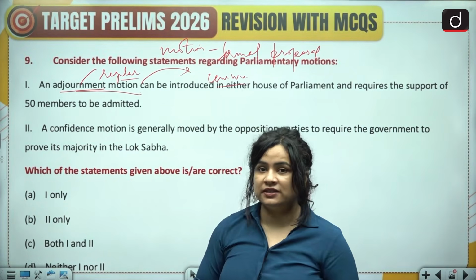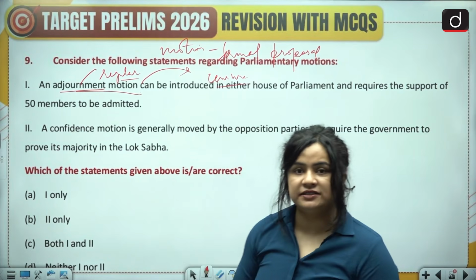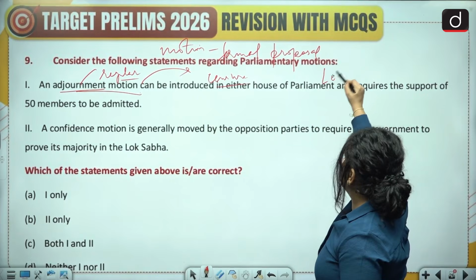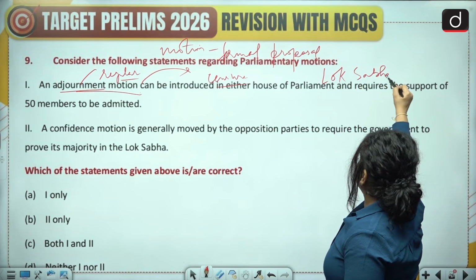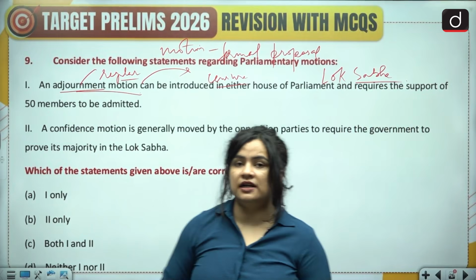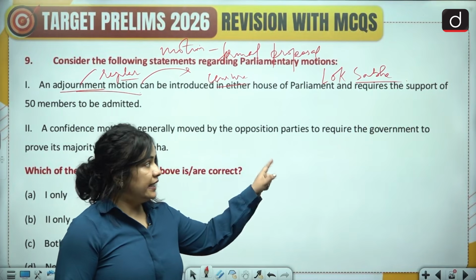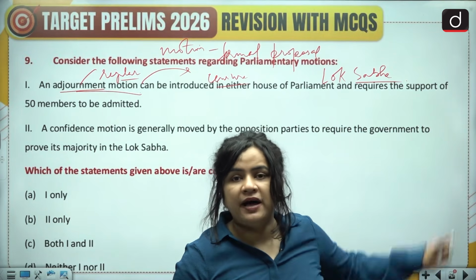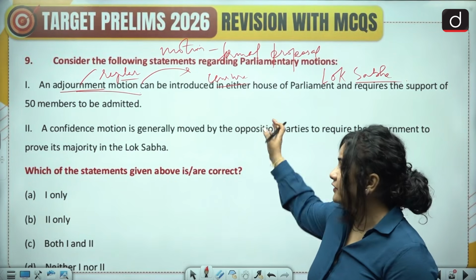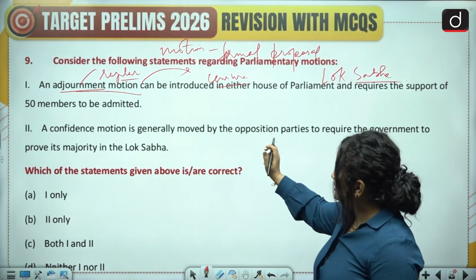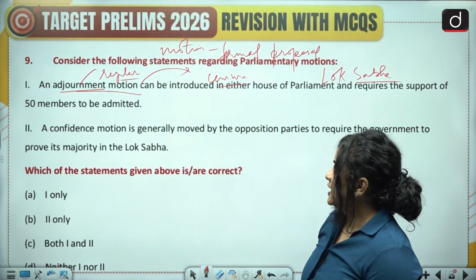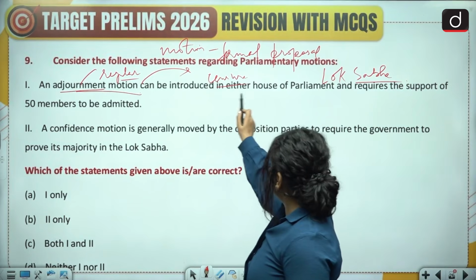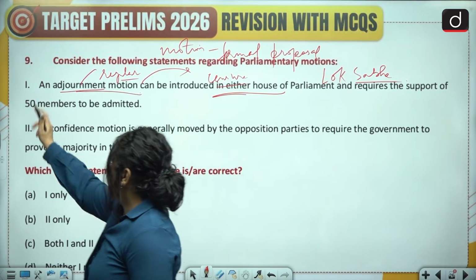against the government, some sort of a criticism against the government, and therefore it can be admitted only in the Lok Sabha. This motion can be introduced only in the Rajya Sabha, meaning it cannot be introduced in the Lok Sabha, I'm sorry, I beg your pardon, meaning it can be introduced only in the Lok Sabha, and the Rajya Sabha cannot introduce this motion. To admit this motion, the support of 50 members is needed. So when it says in either house of the parliament, please mark it as incorrect.